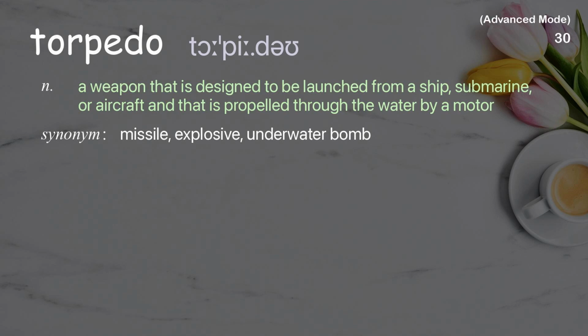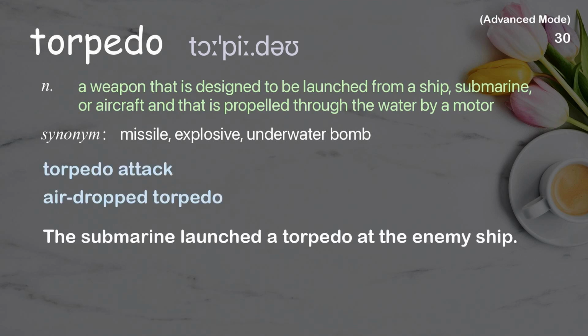Torpedo. A weapon that is designed to be launched from a ship, submarine, or aircraft and that is propelled through the water by a motor. Examples: Torpedo attack. Airdropped torpedo. The submarine launched a torpedo at the enemy ship.